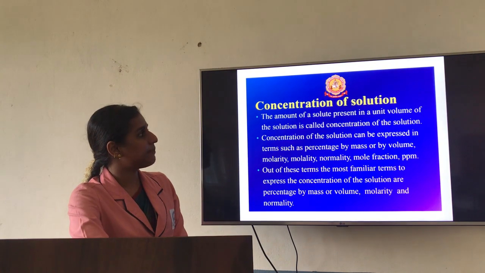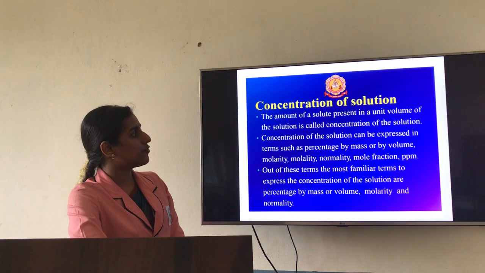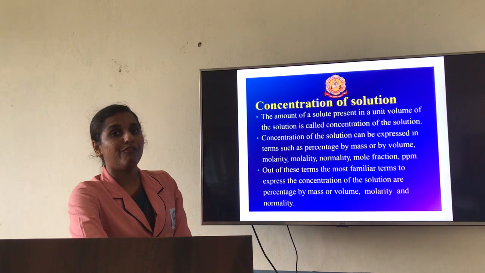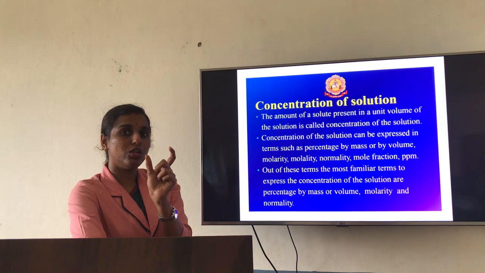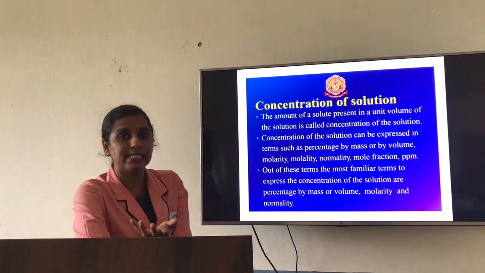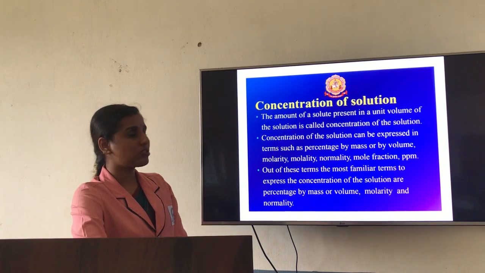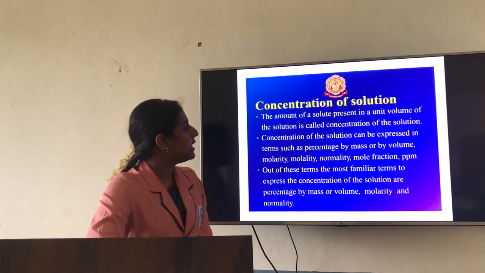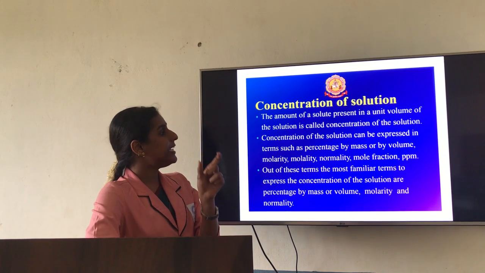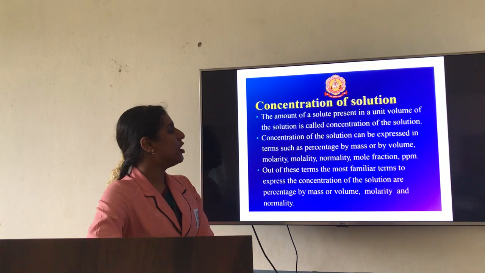So the next concept is, as I said, concentration terms you are going to learn. Concentration of the solution. Now what is meant by concentration of a solution? For one unit volume, you are going to measure how much solute is present in a bulk solution. So that is nothing but the concentration of the solution. The amount of solute present in a unit volume of a solution is called the concentration of the solution.